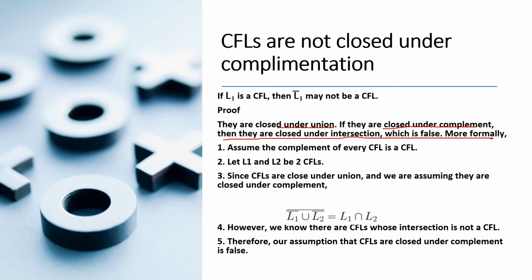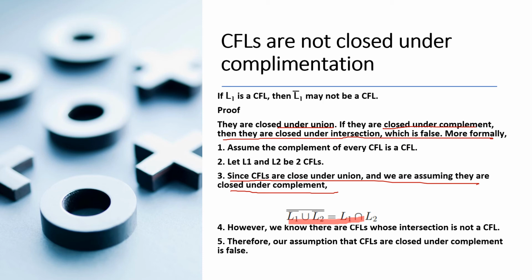More formally, assume that the complement of every context-free language is a context-free language. Now, L1 and L2 are two context-free languages. Since context-free languages are closed under union and we are assuming they are closed under complement, L1 intersection L2 can be written as (L1 bar union L2 bar) whole complement. Now we assume that L1 bar is a context-free language.